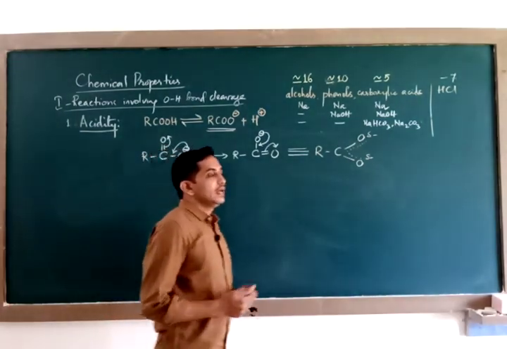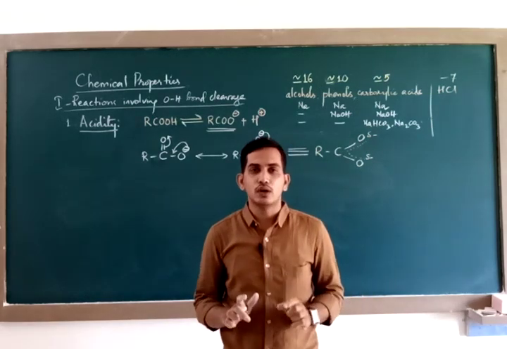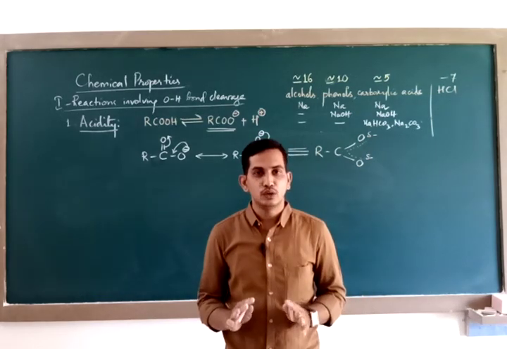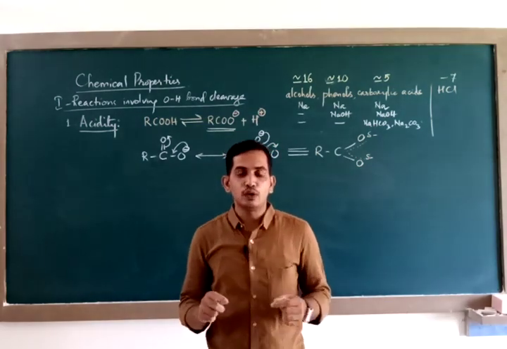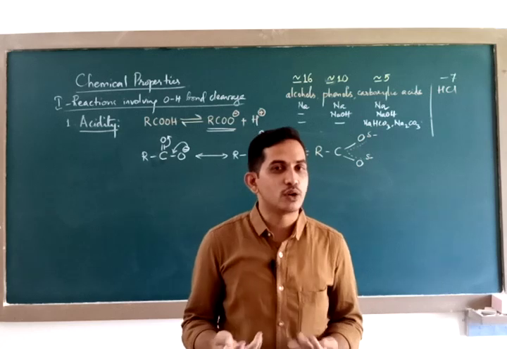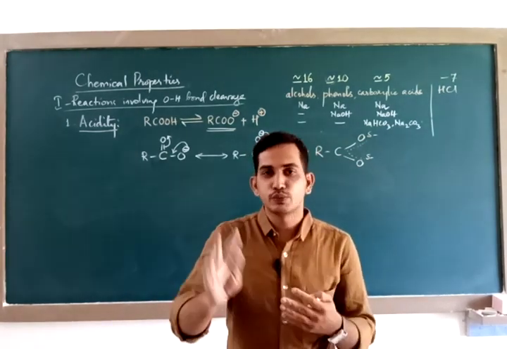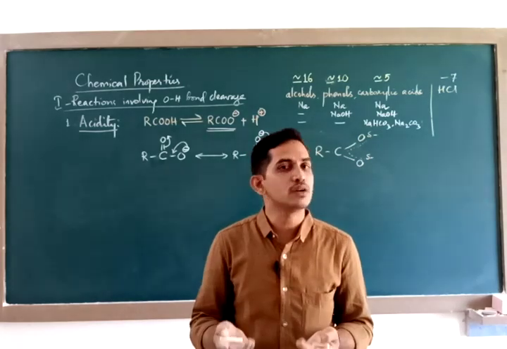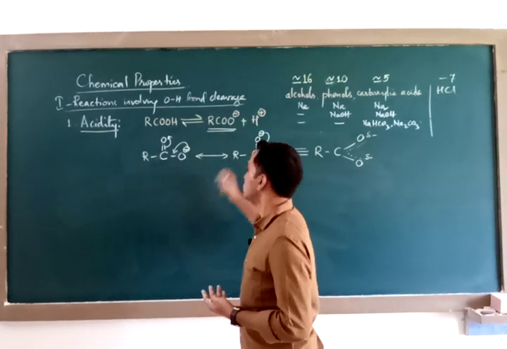Now we say the strength of any acid depends on its ability to be in the proton form. Unless a compound donates a proton, you cannot call it an acid. You say alcohols are acidic because they give protons. You say phenols are acidic because they do give protons. Here we say carboxylic acids are acids because they give protons.